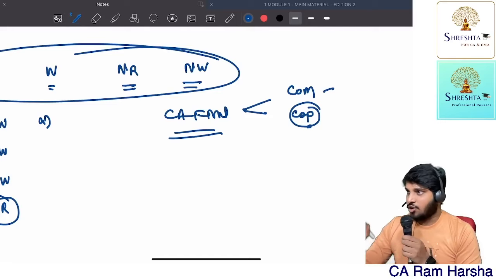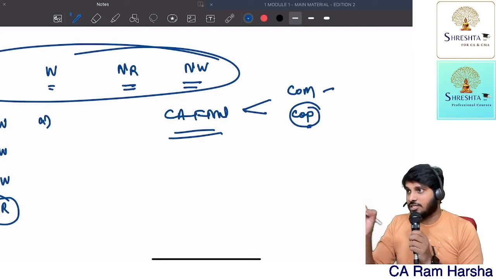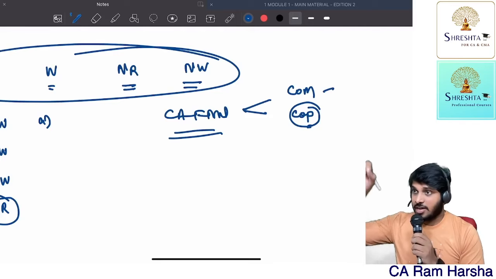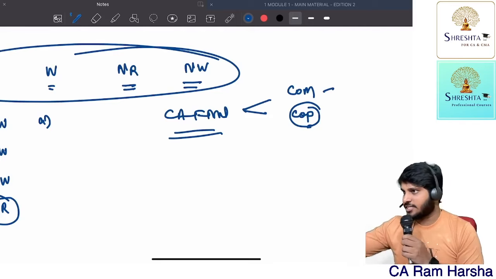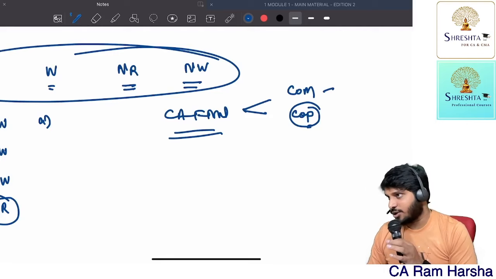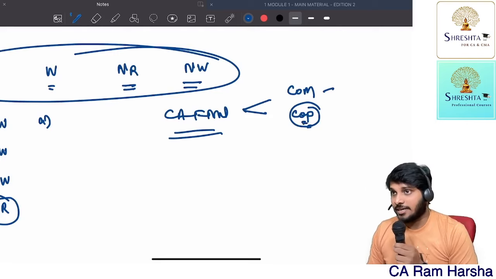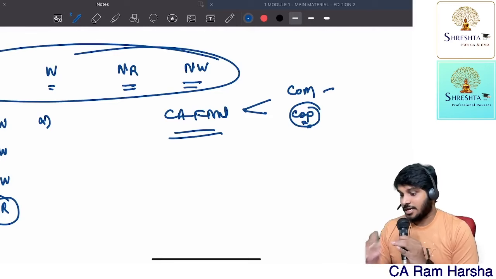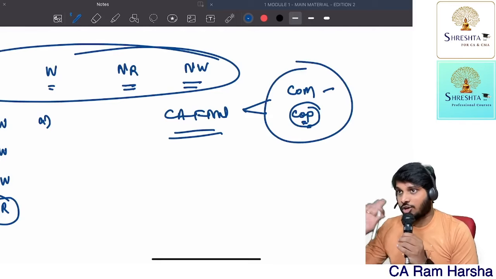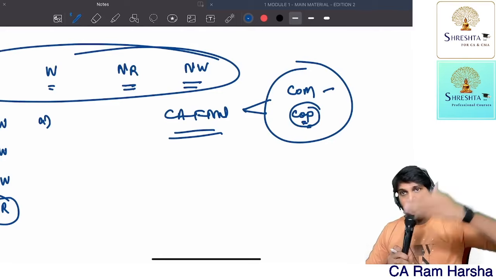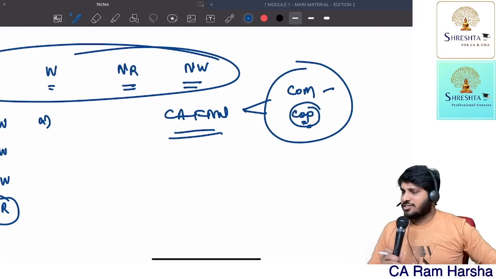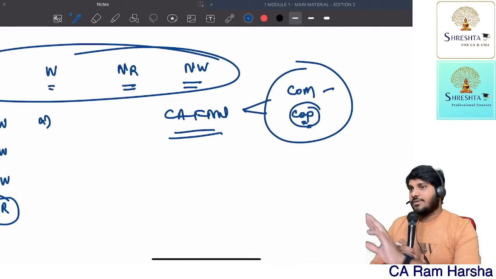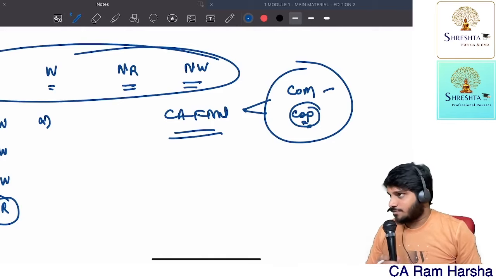Getting the point? Anyhow, on this, whether we can use the CA word, whether I can use the chartered accountant full form, where we cannot use it, where we can use it, where we are not supposed to use it, all that we will discuss in the ethics chapter. Getting the point? So COP is mandatory in order to practice, in order to show yourself as a practicing CA. That's it. So these are all manual processes, not automatic. If you qualify as a CA and directly went for a job, you are not a member of ICAI. You are not treated as a member of the ICAI. Getting the point? Anyhow, we will discuss this in a little more depth in the ethics chapter.